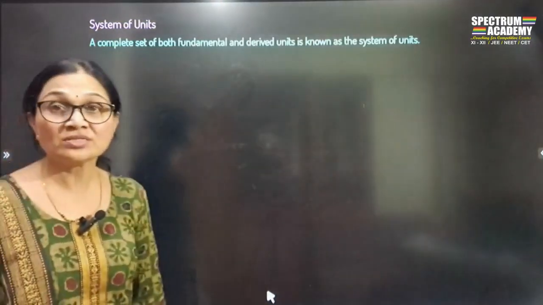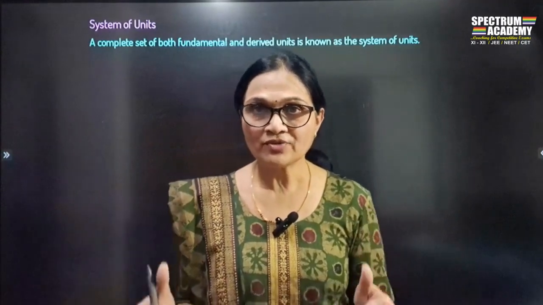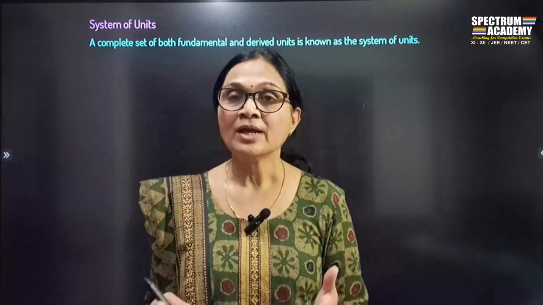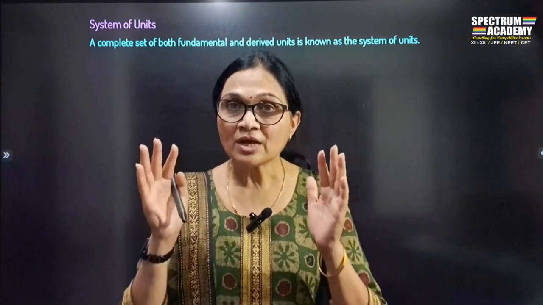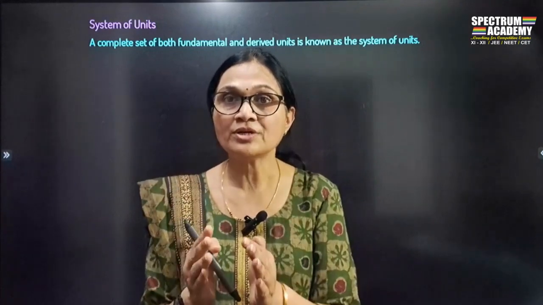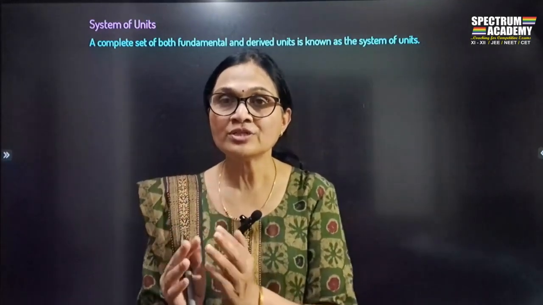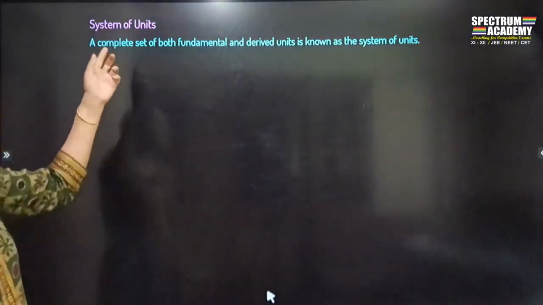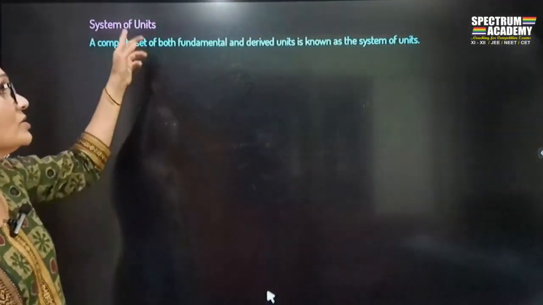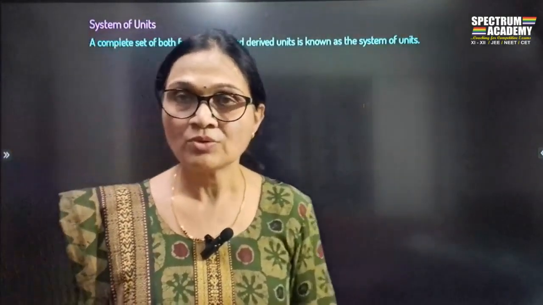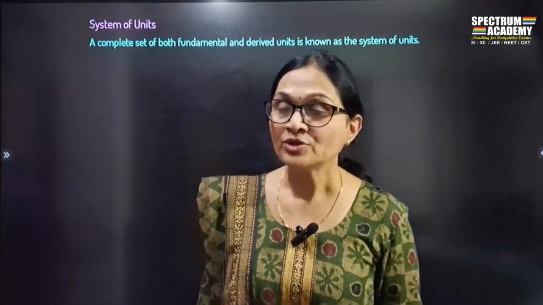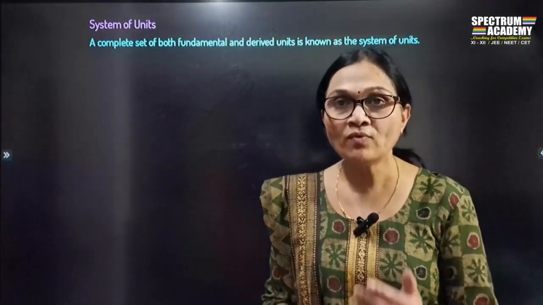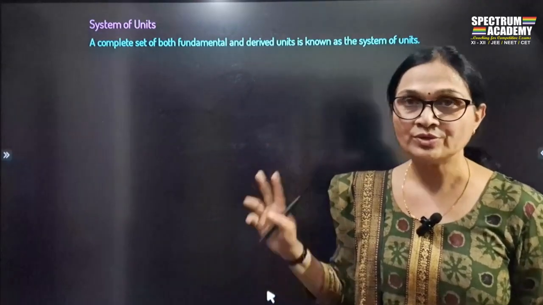Now we will see what the system of units is. You know now what fundamental quantities are, what physical quantities are, and how many types of physical quantities there are. And now we are going to see कि ये सारे जो fundamental quantities and derived quantities, fundamental units and derived units taken together in a system as a complete set, that is nothing but called the system of units. A complete set of both the fundamental and the derived quantities overall is called a system of units.